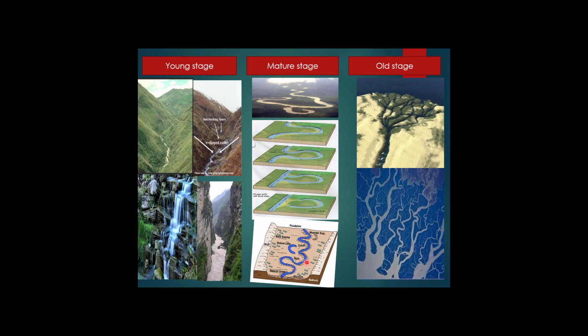You can see here, so different direction. This is the old stage, which is characterized by distributaries. The main river is divided into various channels, and these channels are known as distributaries, and through these distributaries they are forming the delta in this region.